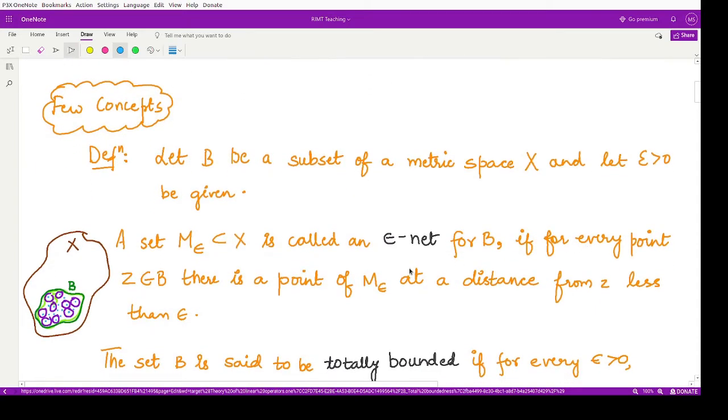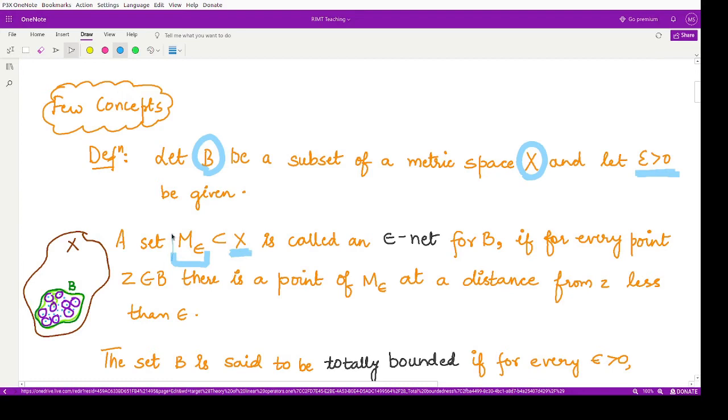So what is epsilon net? Suppose we have B as any subset of a metric space X, and corresponding to these two we have a positive number epsilon, which is very small. This is given to us. Now corresponding to a very small positive number epsilon, we can define a set which is represented by M epsilon, and that set has to be a subset of the given metric space.